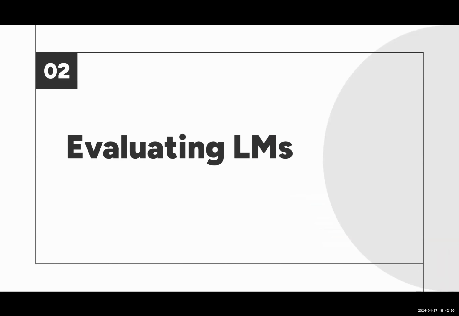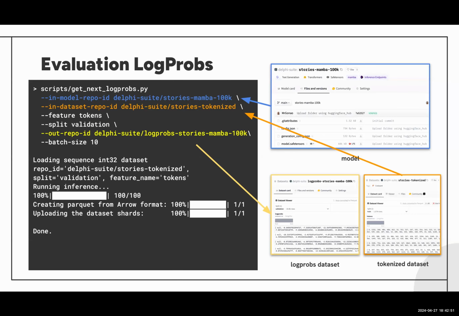Next, you'd like to ask yourself, okay, how do we evaluate the performance of these language models, and maybe also how do they compare? What is my next step here? So what we have to do next is run one more script, and I promise this is going to be the last one before we get to the evaluation. What we want to do is create the log probs. We want to take the dataset and do the inference, use it as input, push it through the language model, and as an output for each token prediction, we want to save all the probabilities that the model outputs.